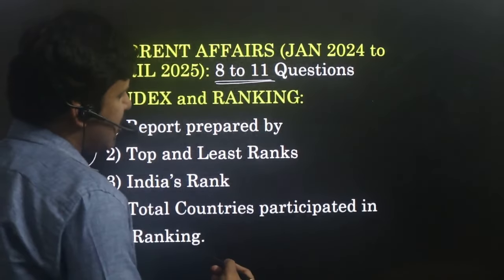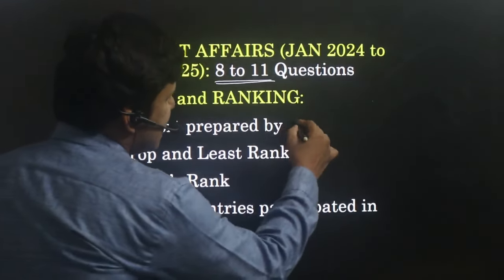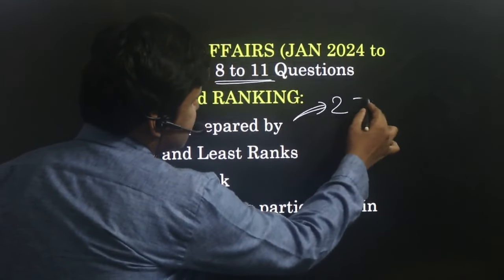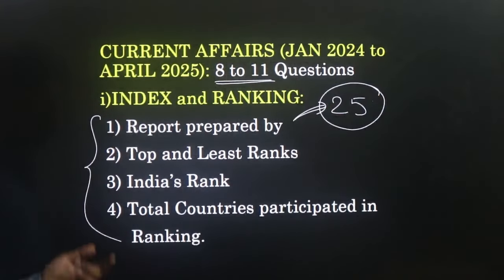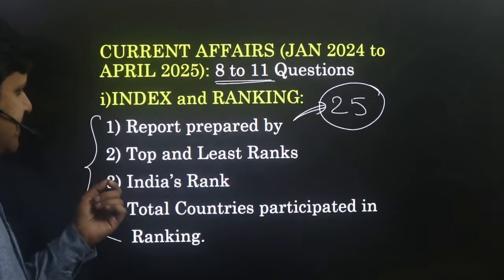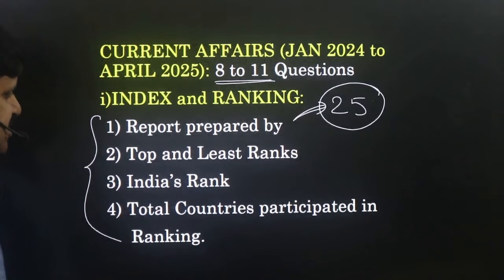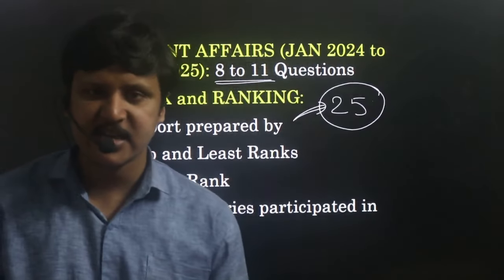You need not read all 50 or 100. Just make notes of around 25 index and ranking questions, whatever you feel is important. From that prepare these 4. First, that report is prepared by whom? Then top and least ranks, that means of which countries, India's rank in that particular ranking, and the total countries that participated in the ranking. So I say read selectively.